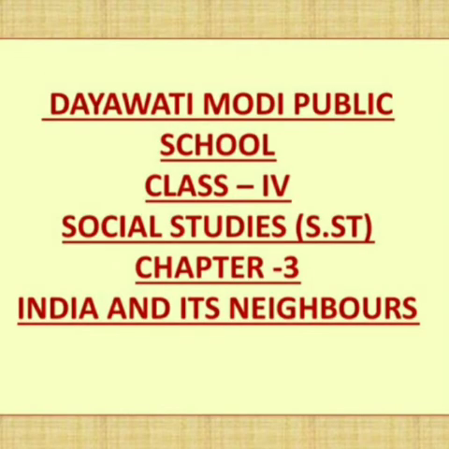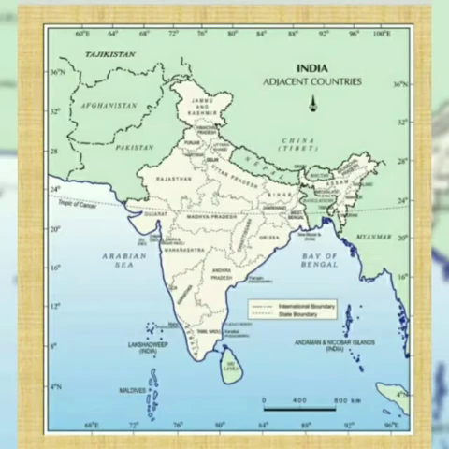Chapter number 3, India and its neighbors. In this chapter, we will learn about India and its various landforms. We will also learn about India and its neighboring countries. Here you can see a picture of a map. This is the Indian map. This map shows how India looks.